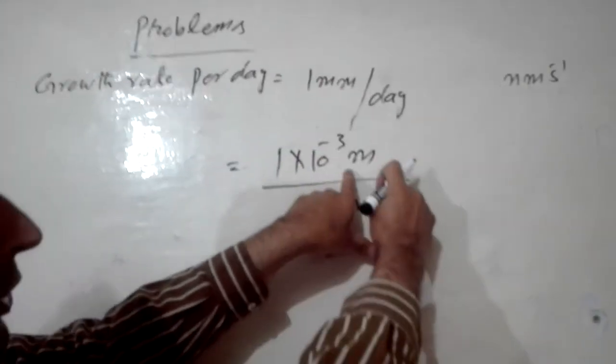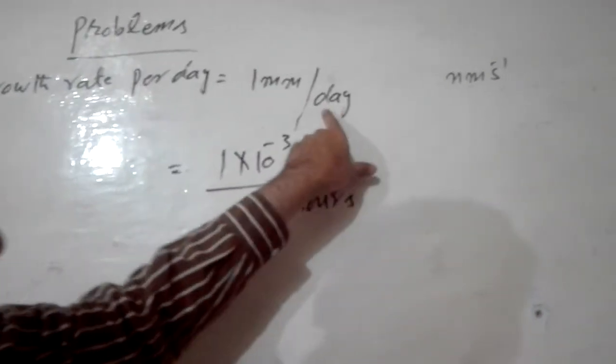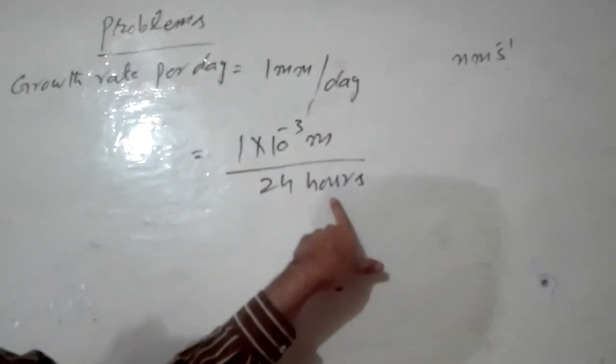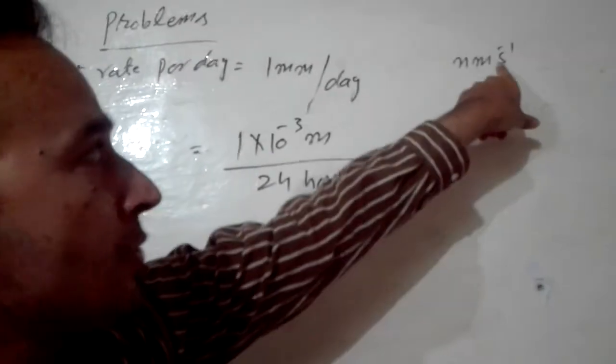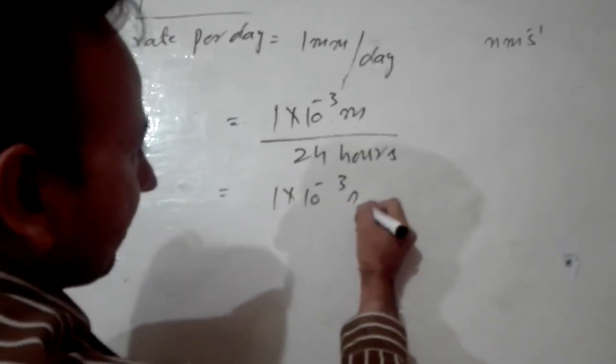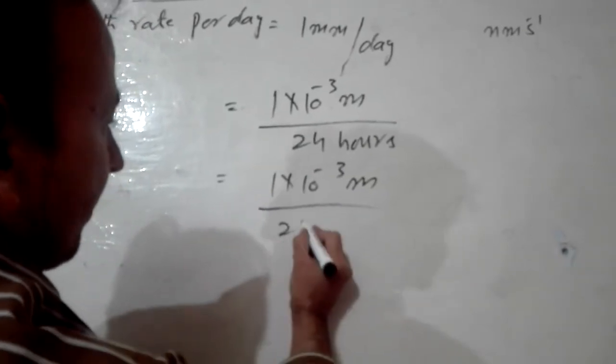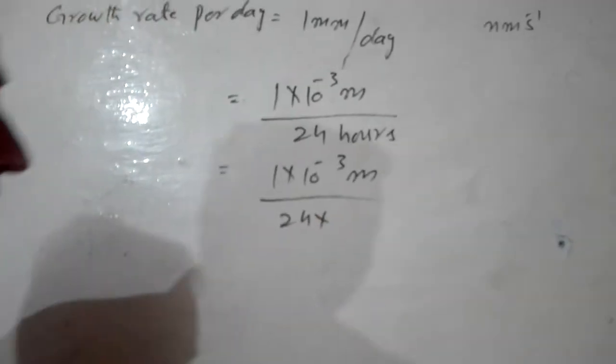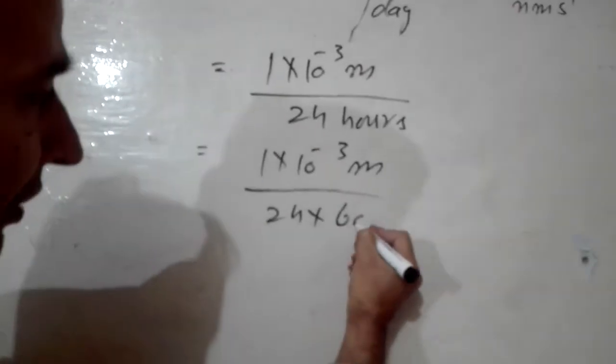Don't forget writing these units. And then I change days into hours. And now I will change hours into seconds, because he has asked us to change into seconds. So I think you know how many seconds in a day. How many minutes first? Clearly 60, so I will write 60 minutes.